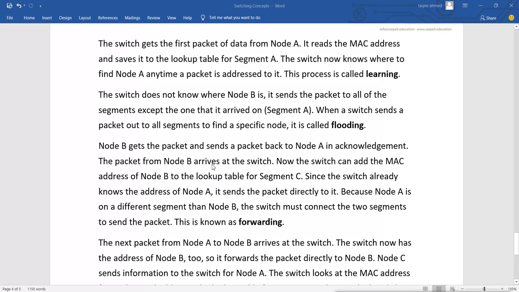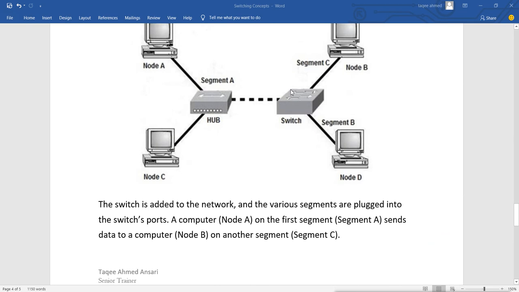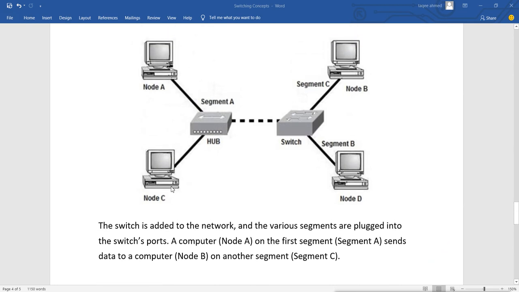Now what? Here the MAC table, the CAM table, is empty. Node A sends the packet to node B. Now what happened? When it reaches here, it adds the MAC address of A to the port, but it doesn't know the MAC address of B, so it floods the packet to everyone.